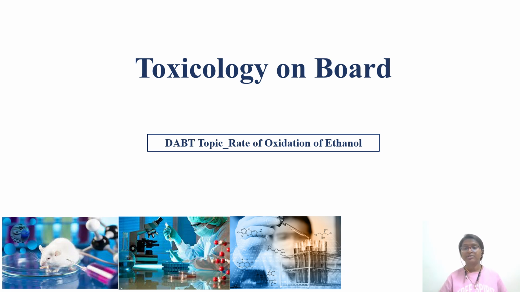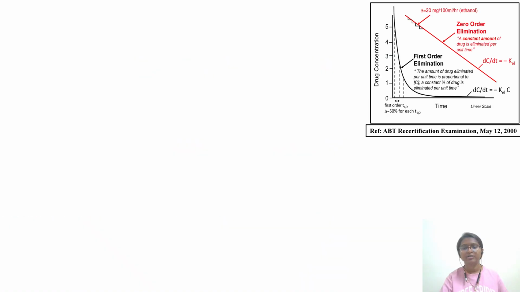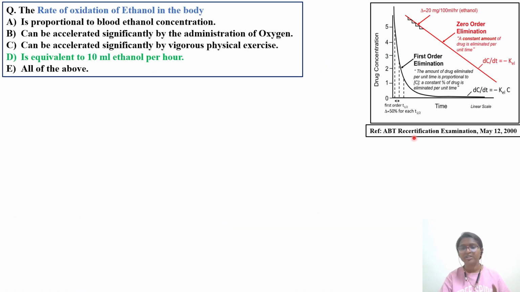Today in this video we'll discuss another DABT topic, that is the rate of oxidation of ethanol. A couple of videos we have already discussed about ethanol. Today we will discuss ethanol toxicity with respect to polarity. The structure, polarity, electrons, those things we'll discuss. This question is taken from the ABT recertification examination, May 12, 2000.